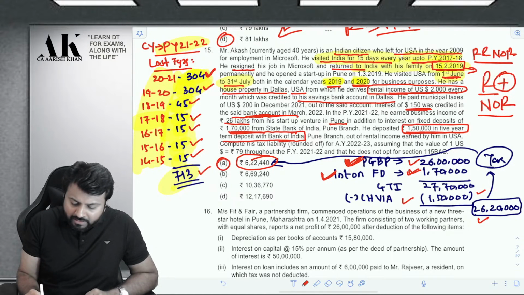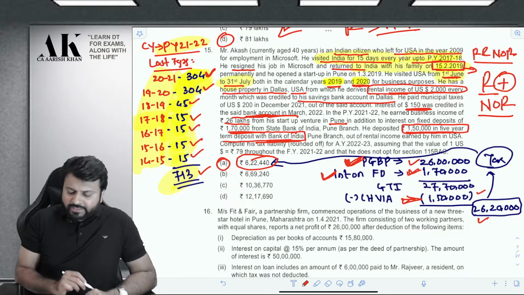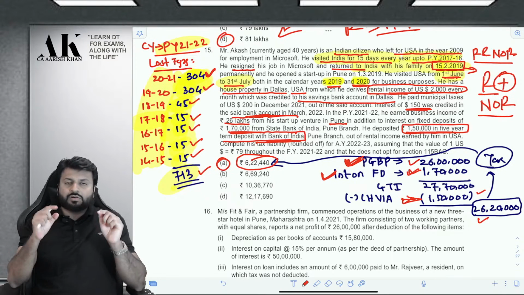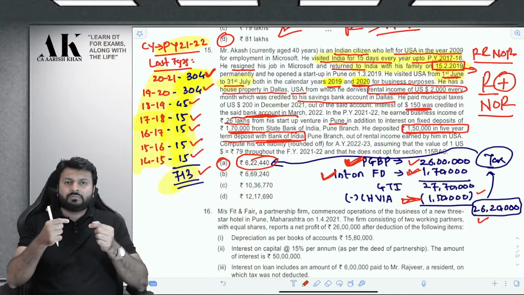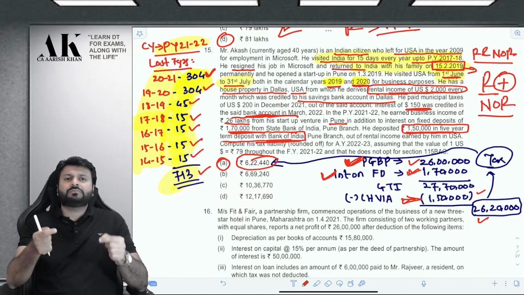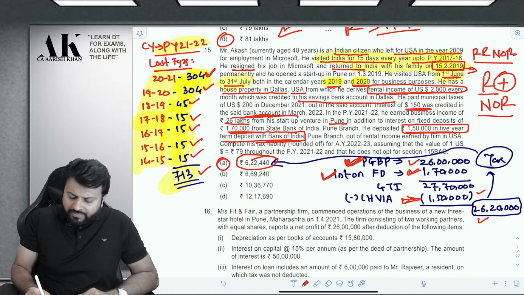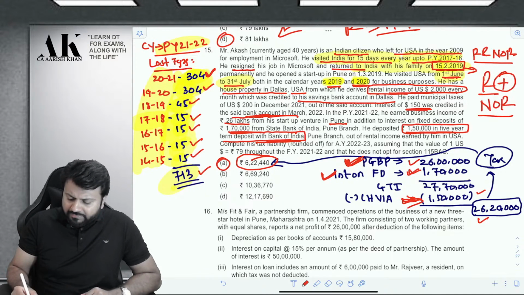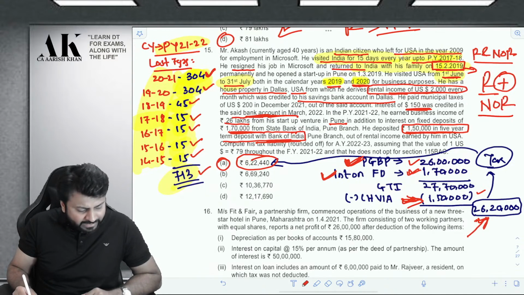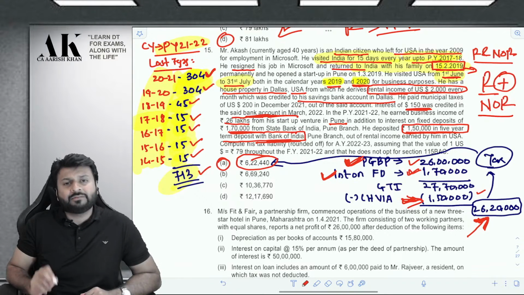Further, he has taken a term deposit of 5 years from Bank of India, that will be subject to deduction under 80C. Because it is a 5 year term deposit with a scheduled bank, it is subject to deduction under 80C. So he will get a deduction of 80C. Therefore, his total income will come to 26,20,000 rupees only.